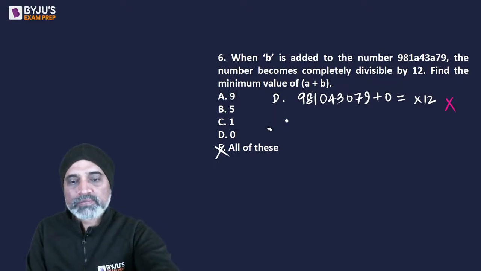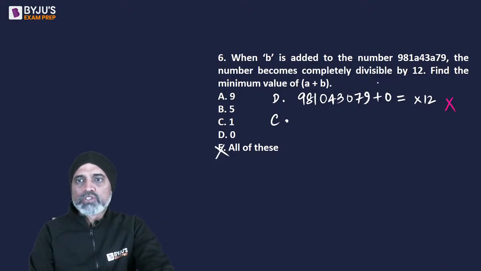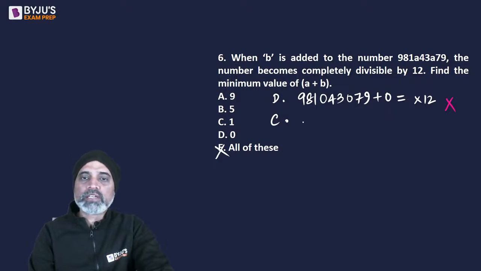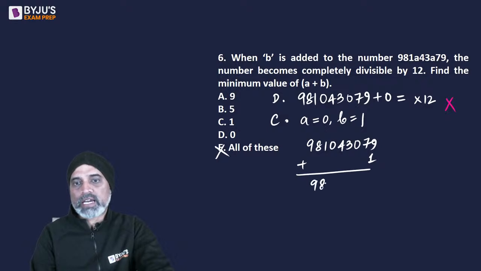Okay. Next, if we take C option. A plus B is 1. If A plus B is 1, so either A is 0, B is 1, or B is 0, A is 1. देखो, अगर A is 1 and B is 0, so 79 plus 0 will not be divisible by 4, right? तो common sense कहता है कि आप A को 0 कर लो और B को 1 कर लो. So that we will have 9810430079 plus B, which will result in